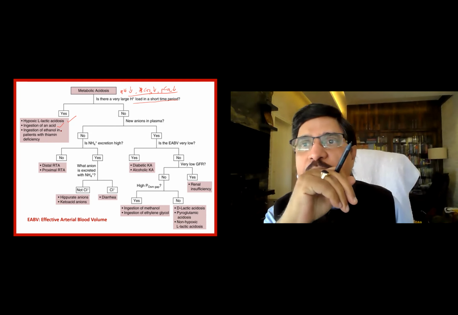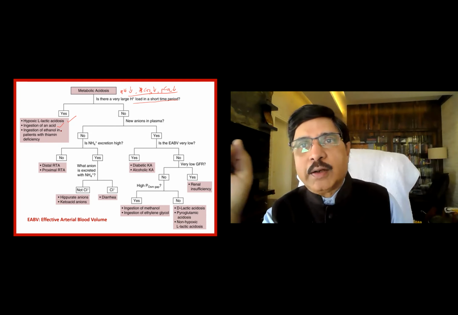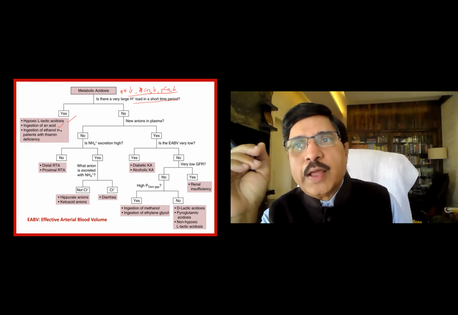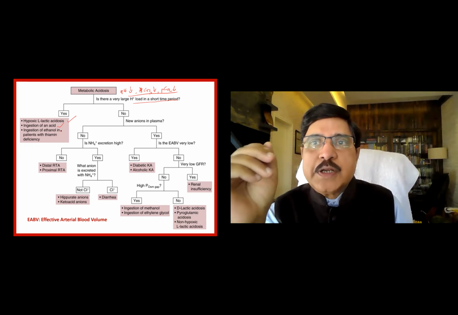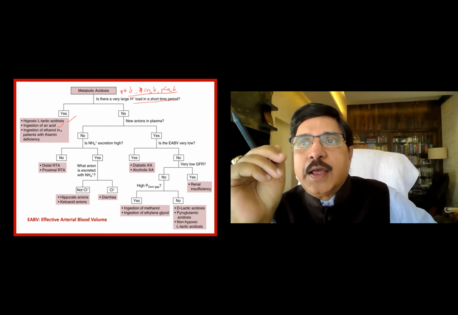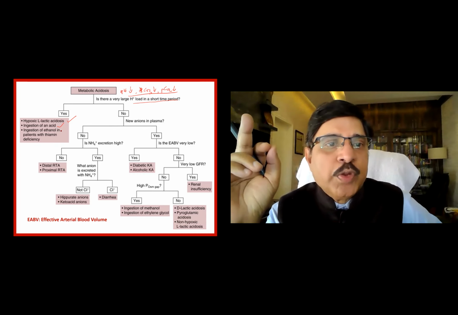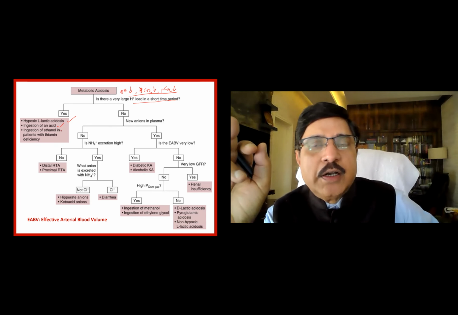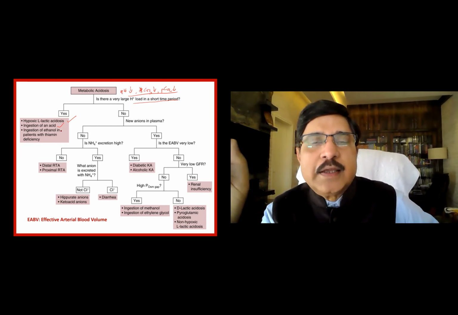In the absence of thiamine, ethanol cannot be metabolized to carbon dioxide and water.